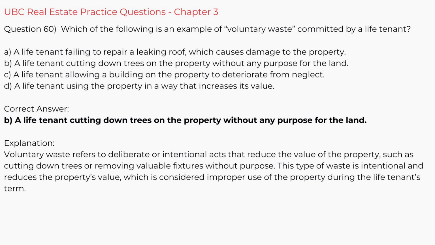Question 60. Which of the following is an example of voluntary waste committed by a life tenant? A. A life tenant failing to repair a leaking roof, which causes damage to the property. B. A life tenant cutting down trees on the property without any purpose for the land. C. A life tenant allowing a building on the property to deteriorate from neglect. D. A life tenant using the property in a way that increases its value. Correct answer, B. A life tenant cutting down trees on the property without any purpose for the land.